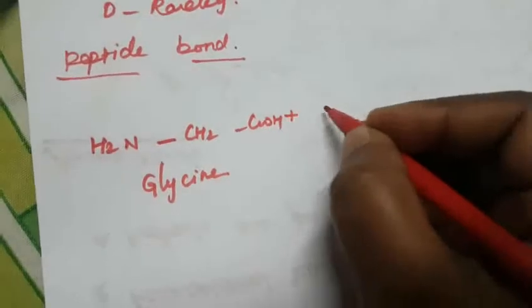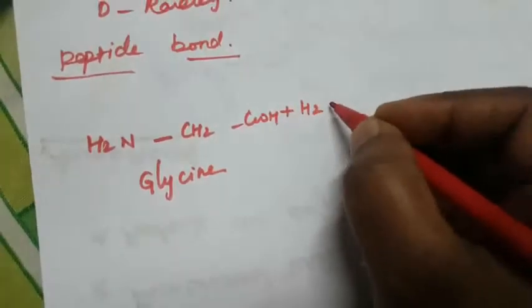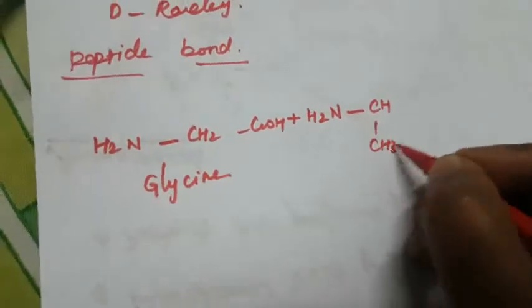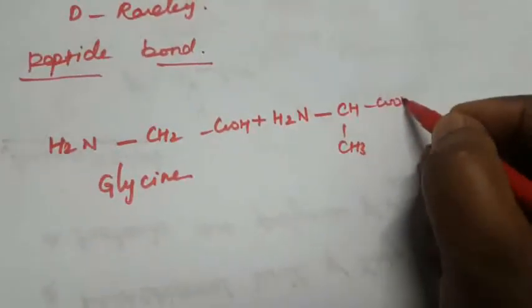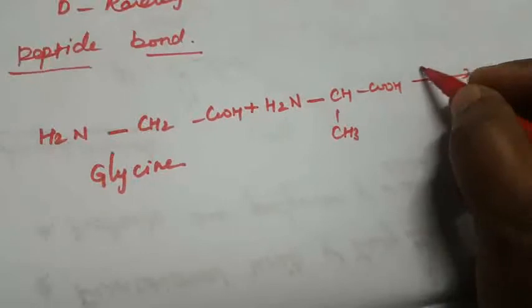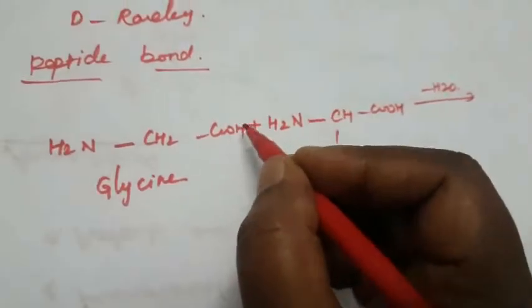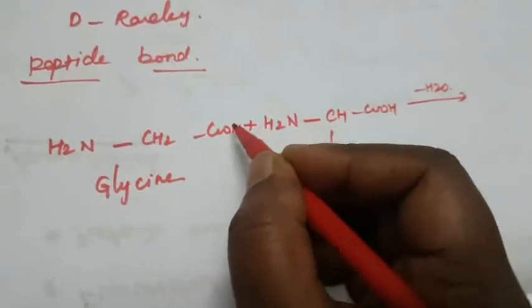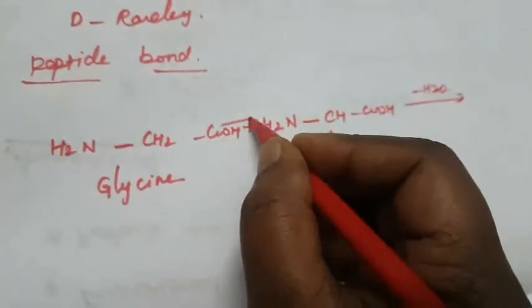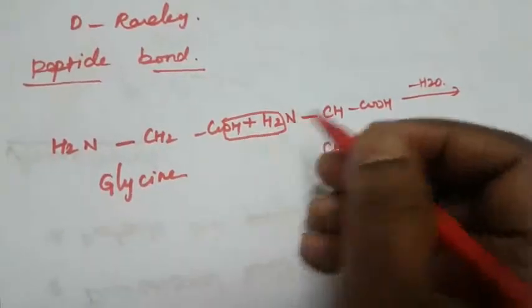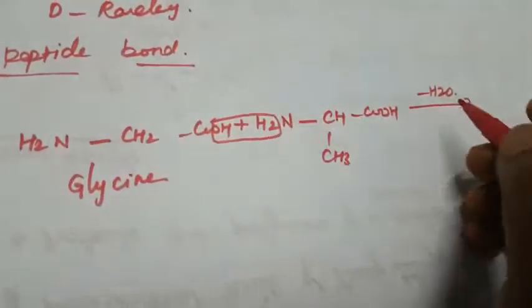When it reacts with alanine, another amino acid, CH3COOH, a water molecule will be removed to form the peptide bond. So here H2O, the water molecule will be removed, and only one H will be there.